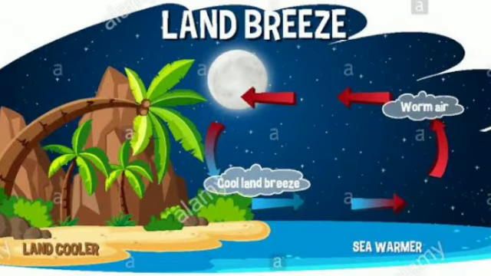At night, students, land cools down faster compared to the sea. Okay, you can see in this picture, it is night time. Moon is there. Yes, it is night time. So at night time, what happened?